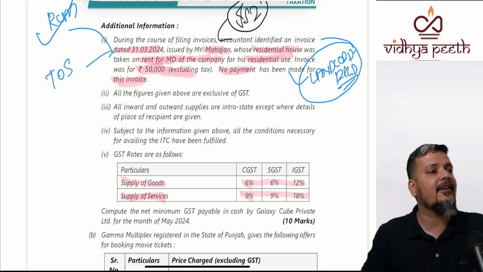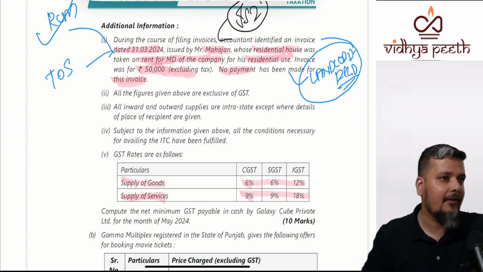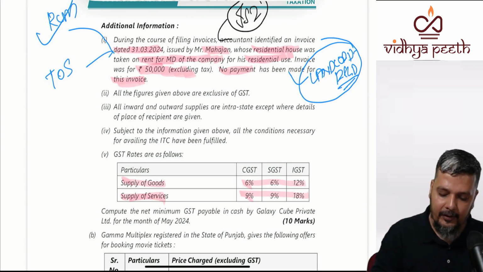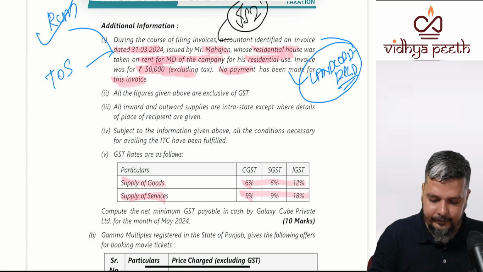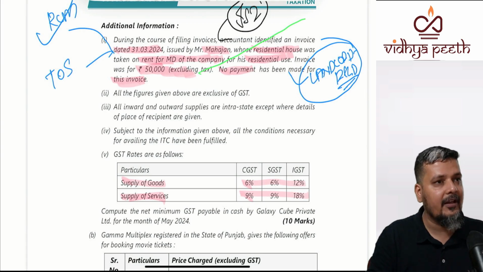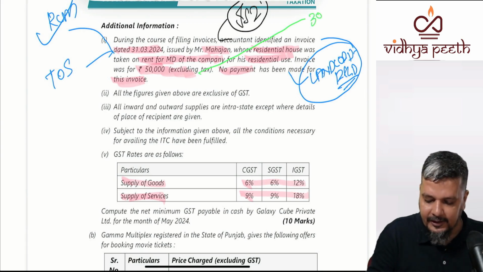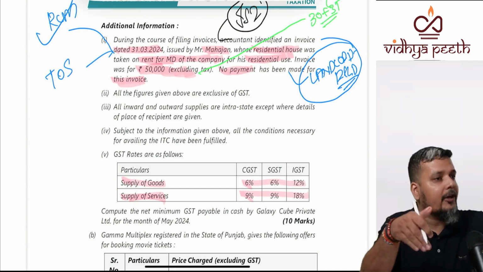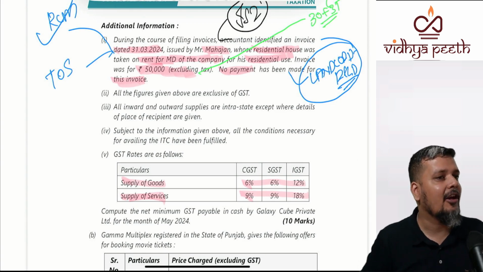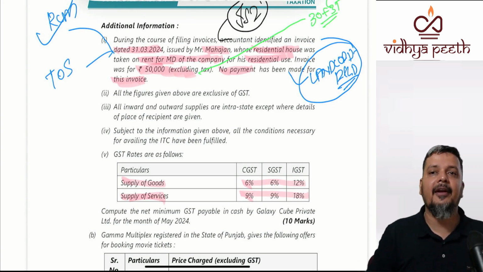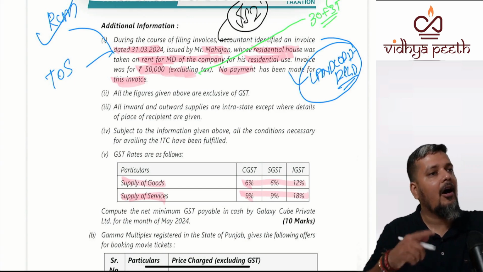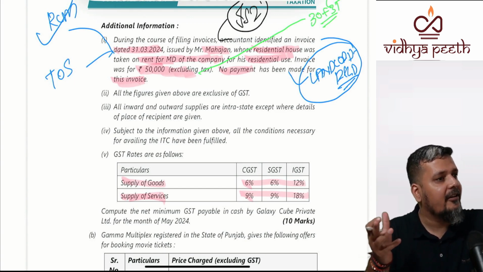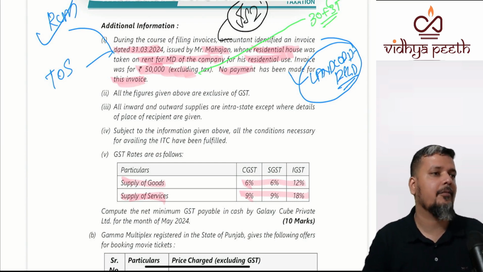Now the time of supply: payment in books or bank has never happened, or 61 days from invoice. What is 61 days from invoice? April, 30 days, and May, 31. So 61 days will end on 31st of May. And by the way, you're into the month of May. So your time of supply is 31st May, or payment which has not happened. Payment may happen later, but which is earlier? For sure it is 31st May.